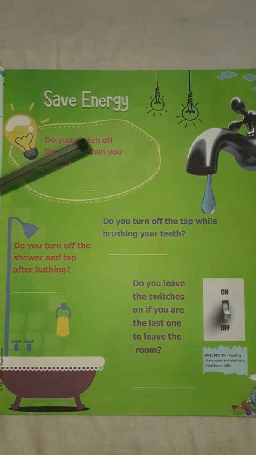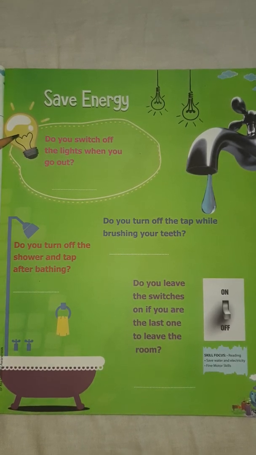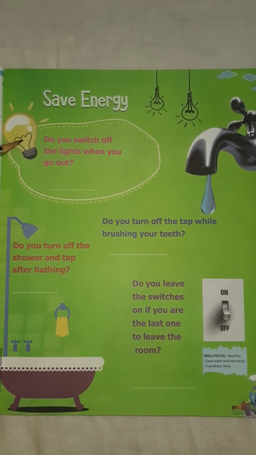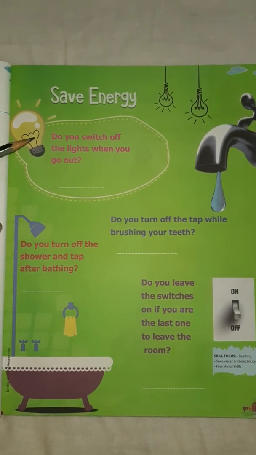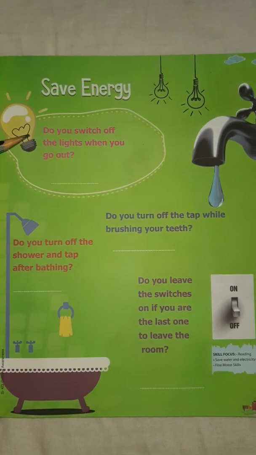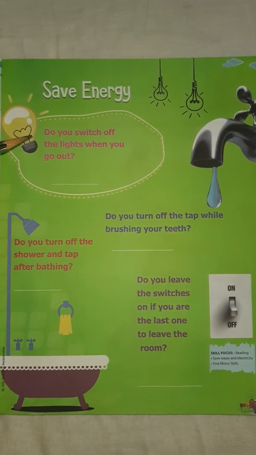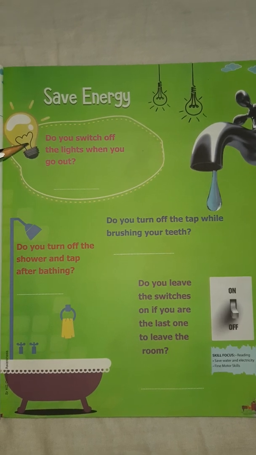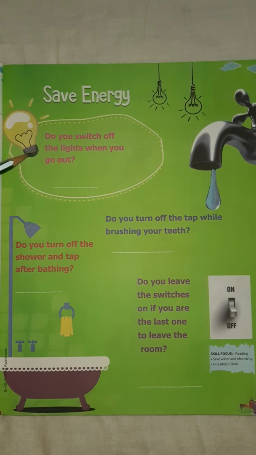Okay children, this is a bulb. What is this, children? Do you find it in your house? Do you know what a bulb gives us, children? Bulb gives us light, isn't it? When it gets dark in the evening, we switch on a bulb. Otherwise what happens, children? Our room looks dark. We can't see anything without a bulb, isn't it? Without the light we can't see anything, so bulb gives us the light. Okay children, so this is a bulb.